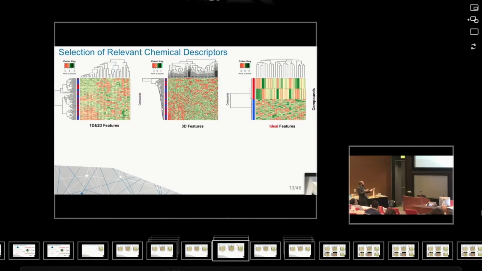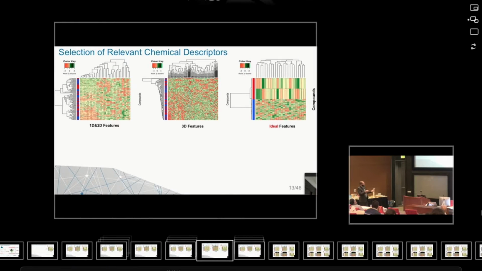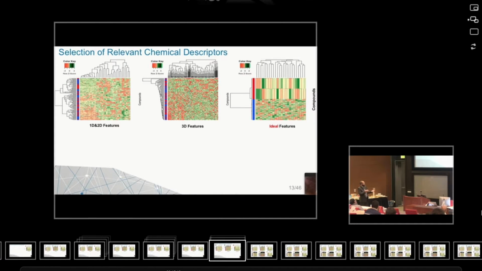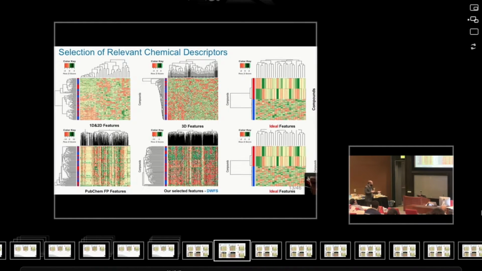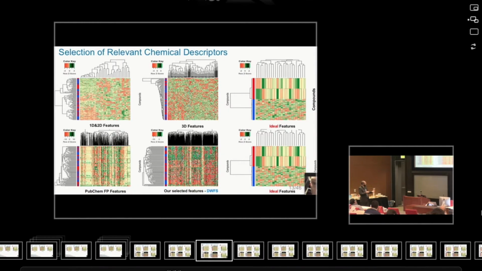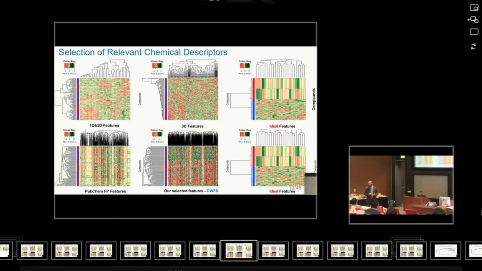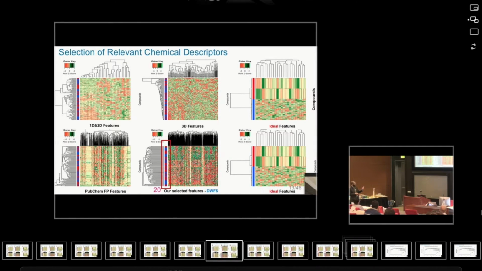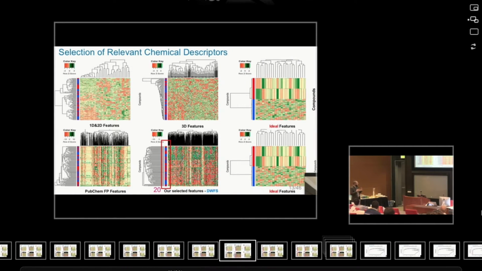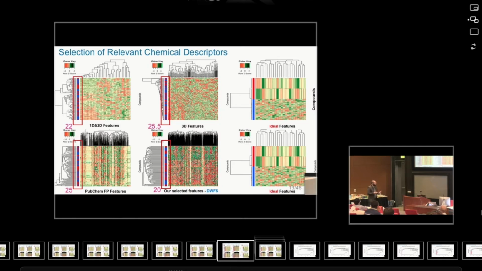So there is a large mixing between the red and blue boxes. And remember again, the ideal case would be where we have all the blue together and all the red together. We go further and we test this. We show this experiment with the PubChem widely used fingerprints and with our selected features. It is still the same. In all cases, you will have this huge mixing. It's worth noting, however, that our selected features give the minimum amount of mixing compared to the other cases.